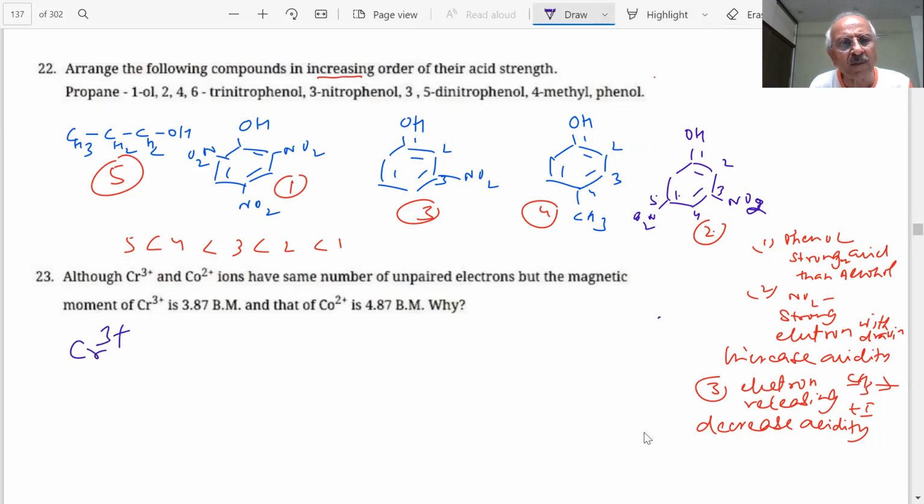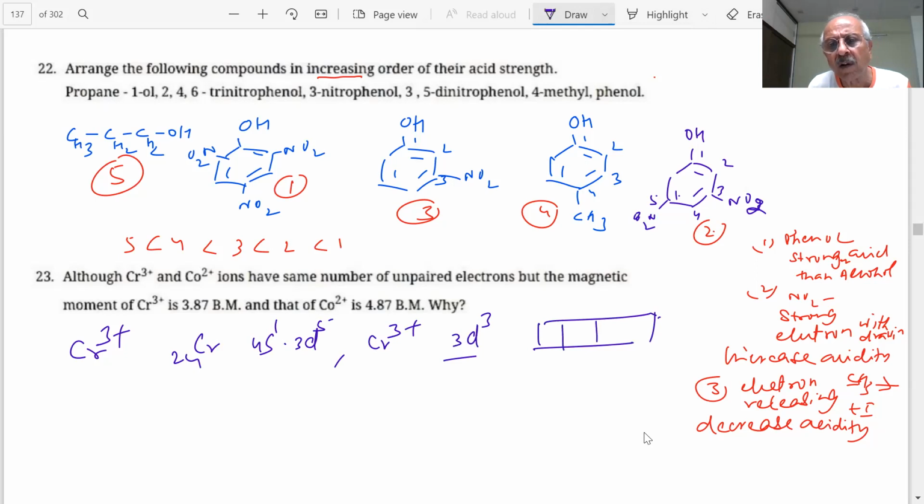What is the atomic number of chromium? 24. How do you write it? 4s1 3d5. What is chromium 3 plus? What is the d count? 3d3. 3d3 means what? 1, 2, 3 only.